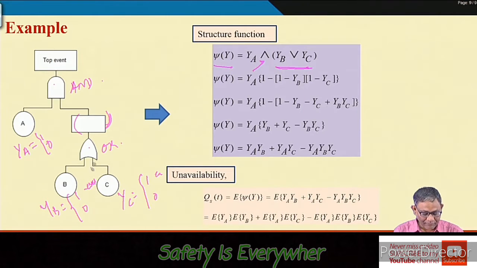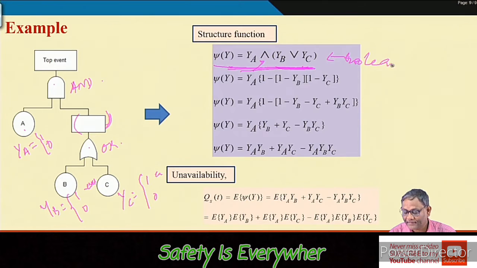Then if I want to find this out, with the OR gate, as you have earlier seen, the inputs will be a union, and for the AND gate it is an intersection. So your structure function in Boolean terms you are writing like this. Now, you can write it in algebraic form. First you write the algebraic form of this intersection, 1 minus YB and 1 minus YC, and this is for this. Now, intersection is there, so YA multiplied by this.